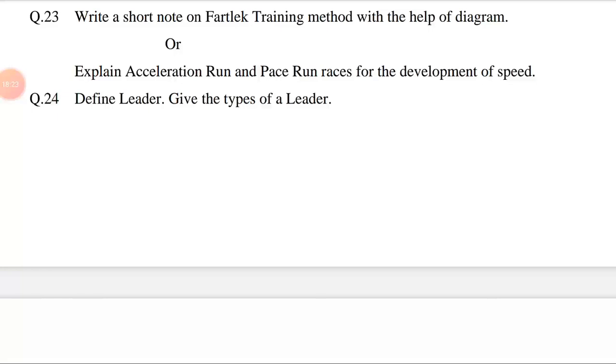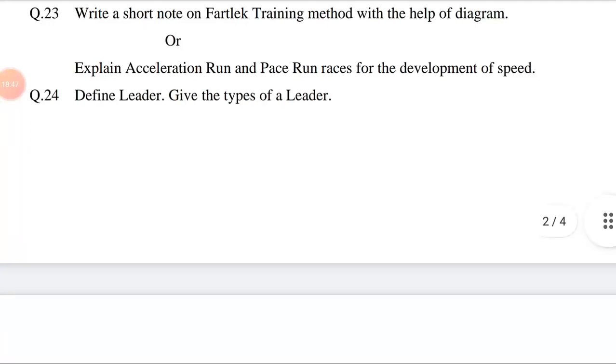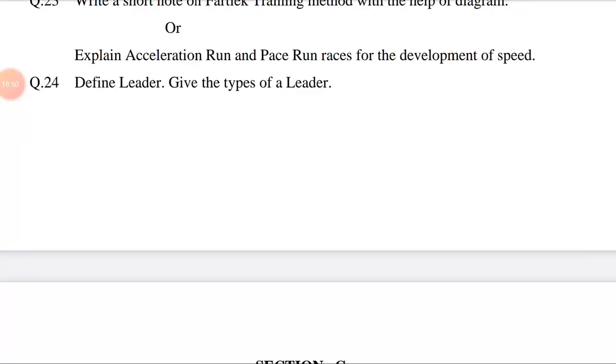In the Fartlek training method, the natural course is selected; it should have hills, river beds, forest, muddy, grassy ground and sandy paths. Self-discipline plays an important role in this method. The approximate distance to be covered is 10 to 20 km. The duration should be 1 to 2 hours. It should be practiced once in a week. Athletes should carry water as well as safety tools for emergency.